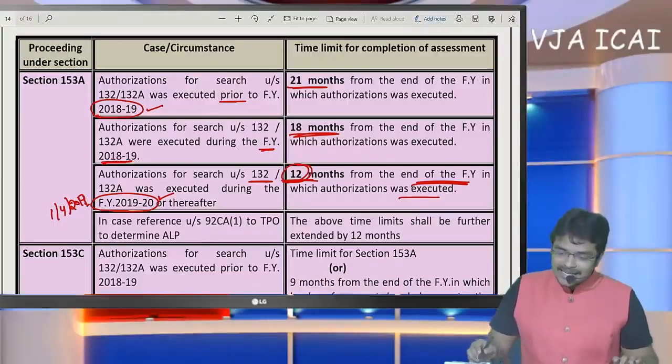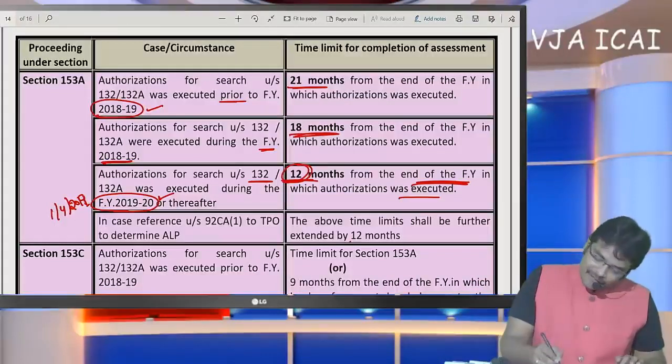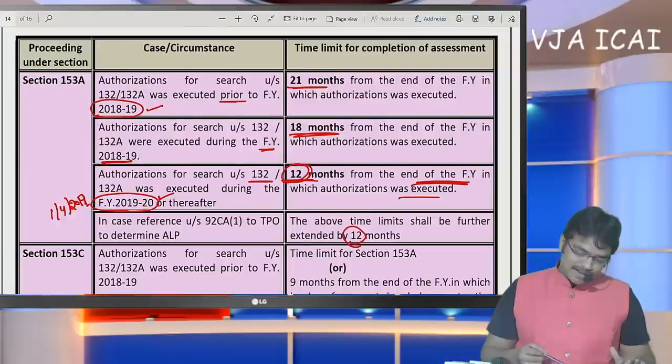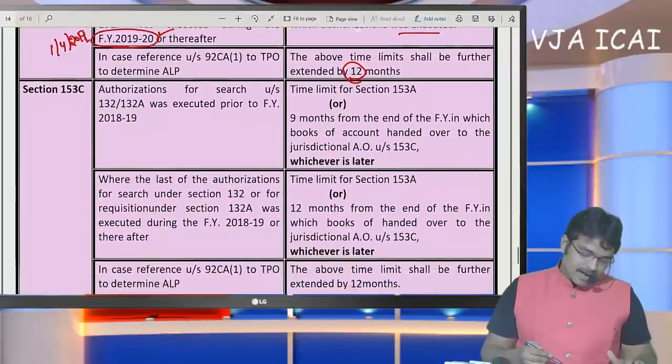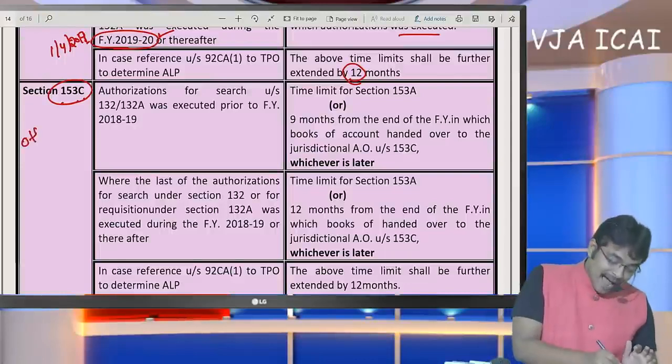But if international transaction exists, we are going to repeat this term again and again. If international transactions exist, an additional time limit of 12 months will be given. Okay. Next, 153C, that means assessment of other person.